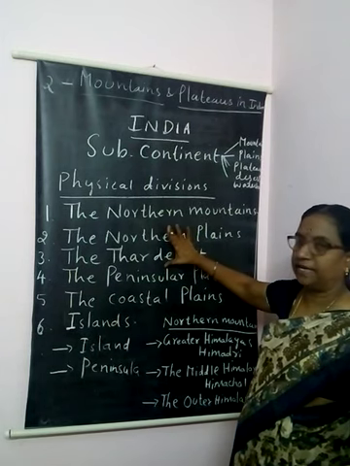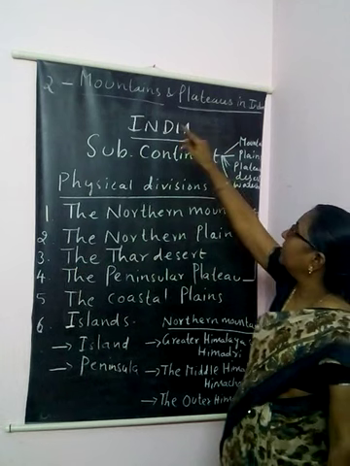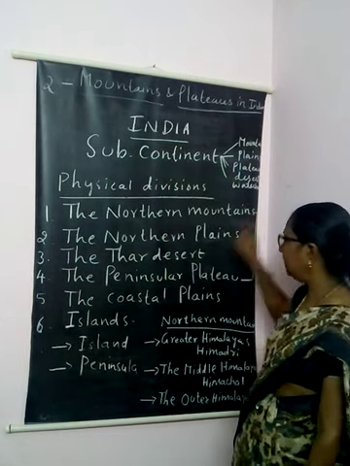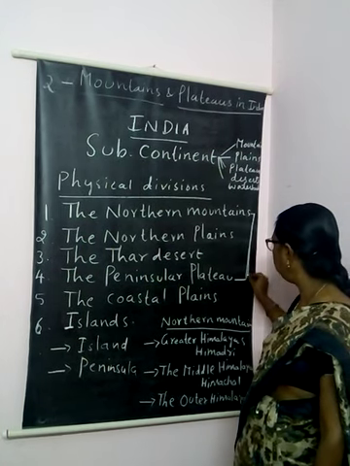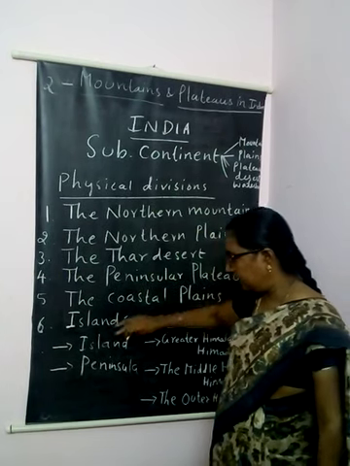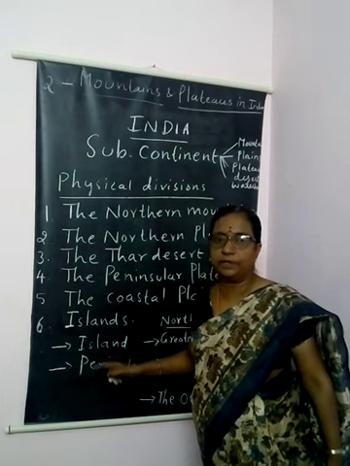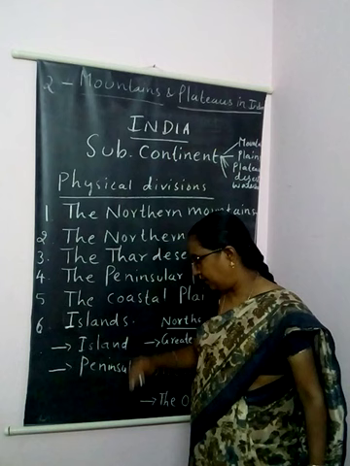In this second lesson, we are going to learn about the northern mountains and the peninsular plateau. Islands and peninsulas are the other 2 topics I discussed in the lesson.